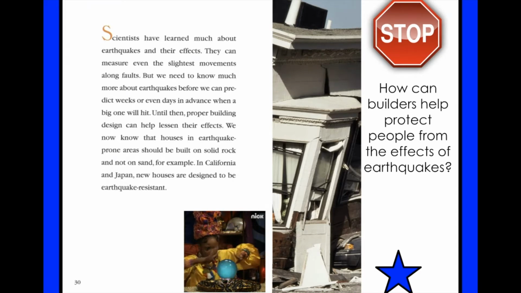We now know that houses in earthquake-prone areas should be built on solid rock and not on sand, for example. In California and Japan, new houses are designed to be earthquake resistant. It's probably a good idea because if we remember from previous reading, we had that map and it showed us that a lot of the major and moderate earthquakes happen in California. So how can builders protect people from the effects of earthquakes?